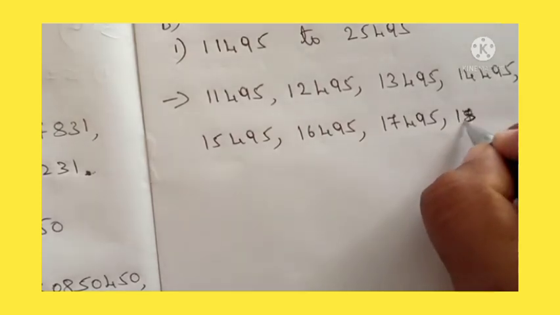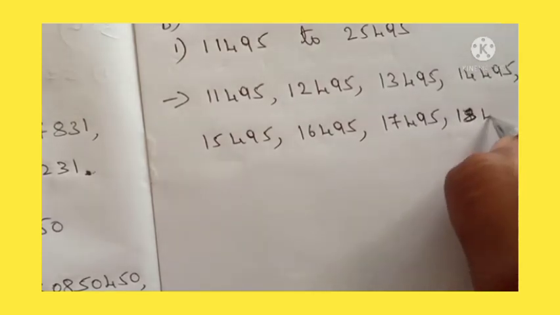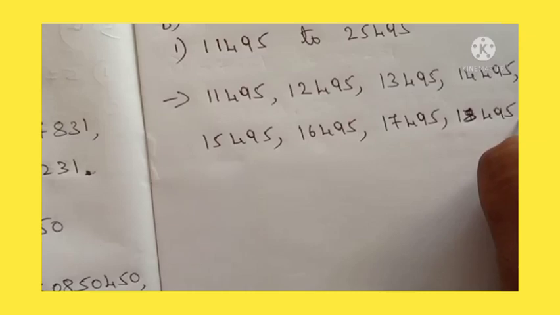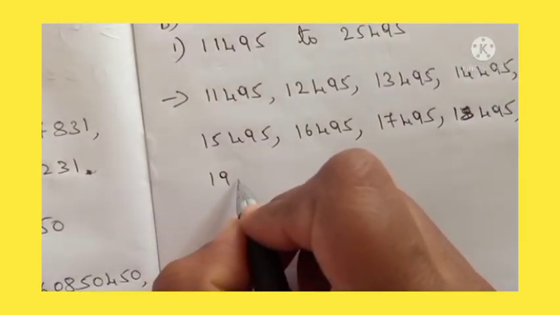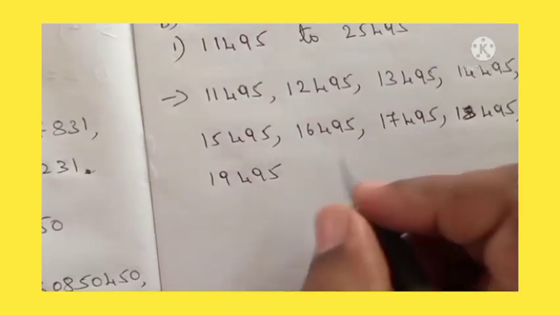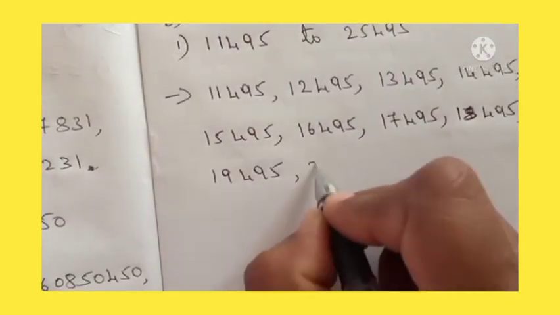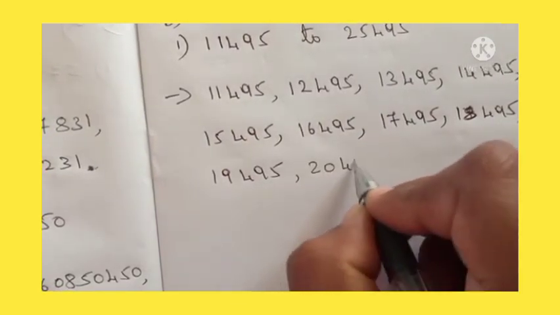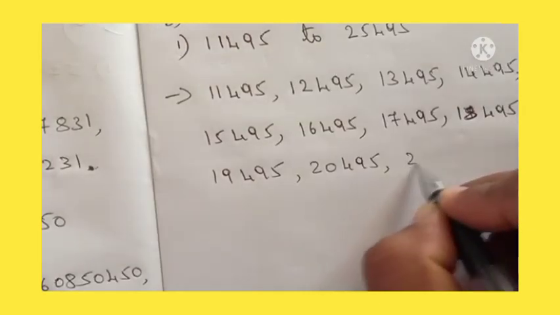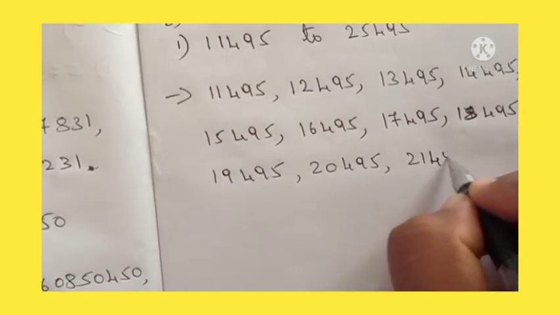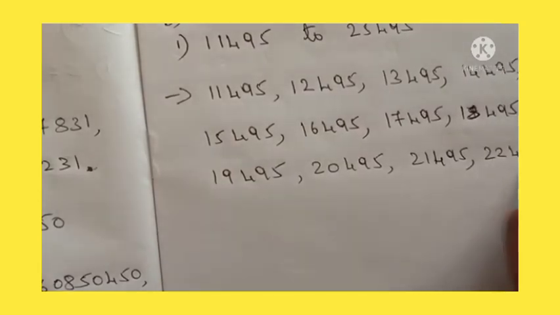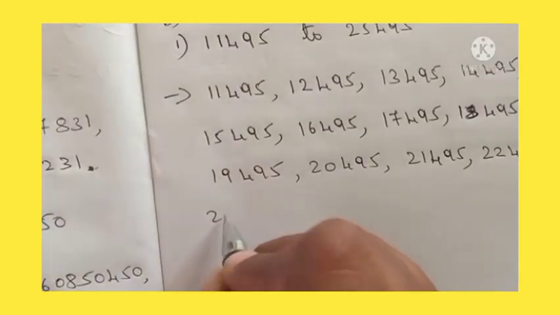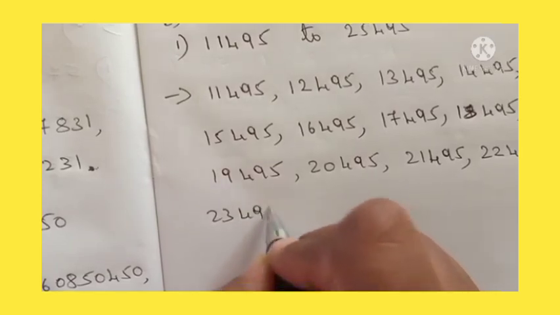Okay, next, after 17, 18,495. Okay, after 18, 19,495. Then 20,495, 21,495, 22,495, 23,495.